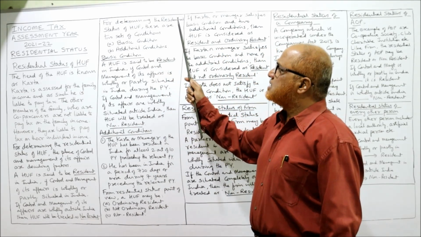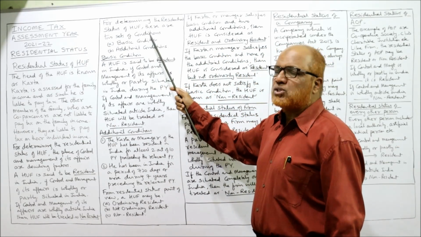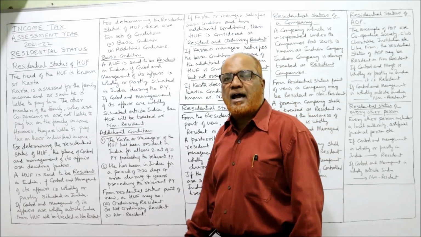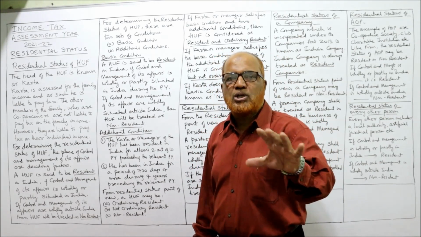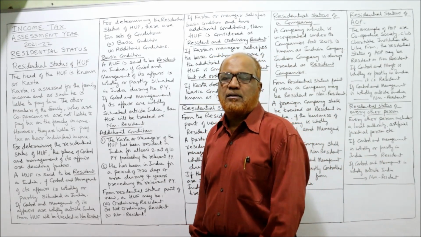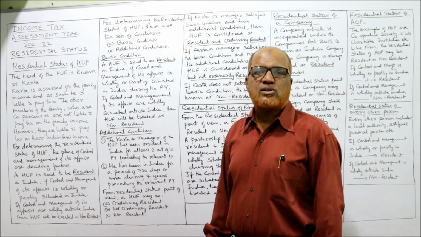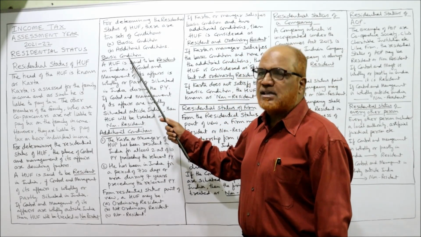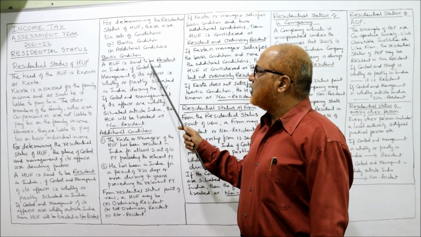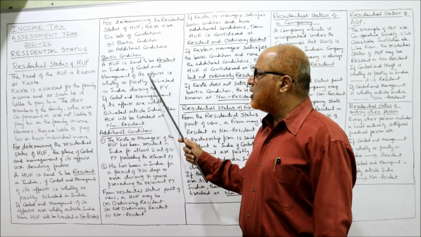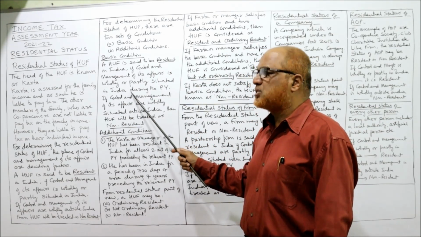Now, for determining the residential status of HUF, there are two sets of conditions, basic conditions and additional conditions, just like individuals. So first of all, the basic condition. A HUF is said to be resident in India if the control and management of its affairs are wholly or partly situated in India.